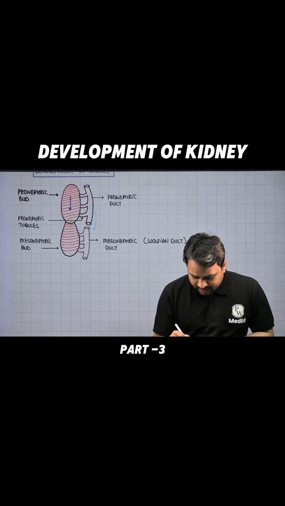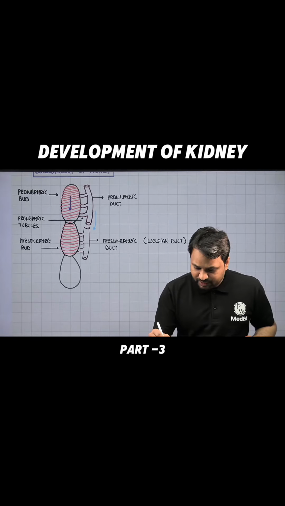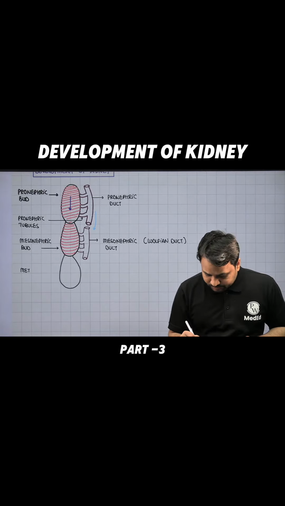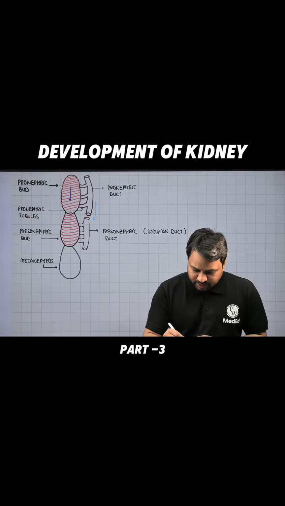Now, as it disintegrates, it is going to reappear as the metanephros. So finally, the eventual end result is the development of the metanephros, right? Now, as the metanephros is formed, you will notice the mesonephric duct which is formed, you can see here,